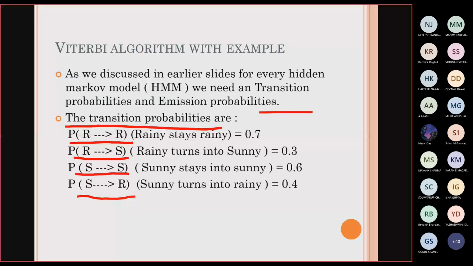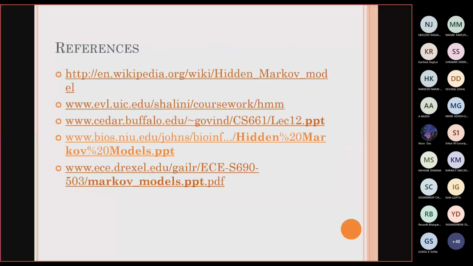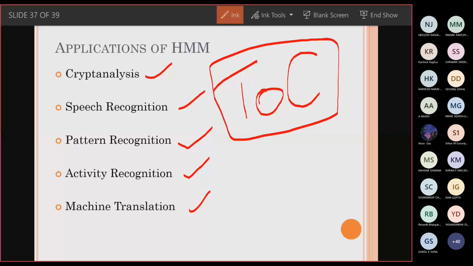We can make use of this Markov model in several applications: in cryptanalysis, speech recognition, pattern recognition, activity recognition, and machine translation. The hidden Markov model in the theory of computation is a very familiar and famous place where you will study the state transition diagram. These are all the applications of the hidden Markov model.